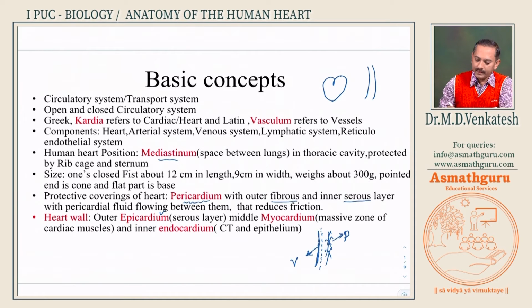Next is a massive zone of myocardial region. These are cardiac muscles. Now, the cardiac muscles, this is the myocardium region. Inner to that is a layer of epithelial cells, which we call endocardium, with both connective tissue as well as epithelium. Now, these layers of the heart make it a very strong functioning organ.